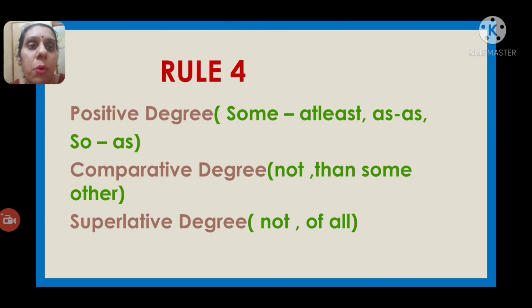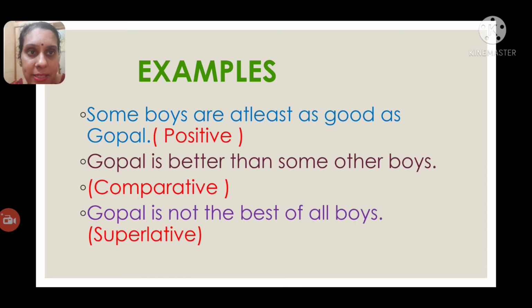Next, let us see the fourth rule. If the positive degree begins with some, and you get verb plus at least, as plus positive degree adjective plus as, or so plus positive degree adjective plus as, then you will get in the comparative degree: not and than some other. Next, your superlative degree will be: not of all. Let us see the examples.